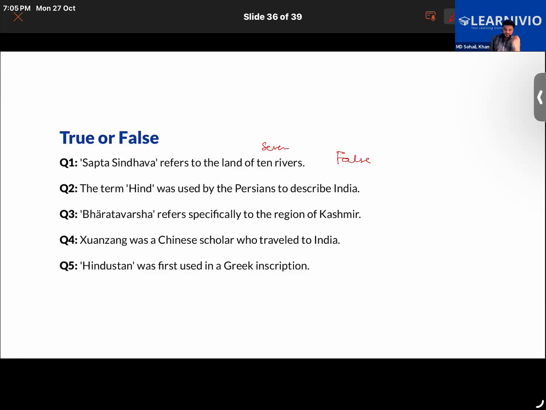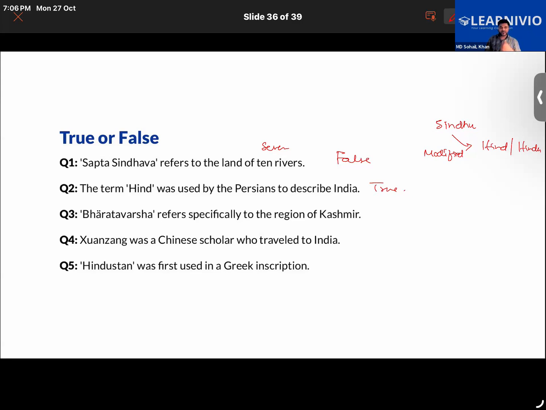No, it is true. Firstly, the Persians used the term Sindhu to describe India, right? Later on, they modified it to Hind and Hindu, right? So actually they were used by Persians, so it is correct.